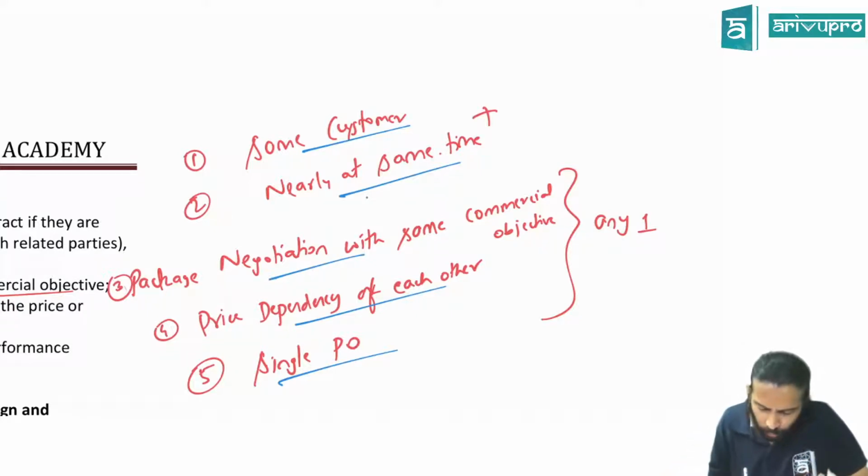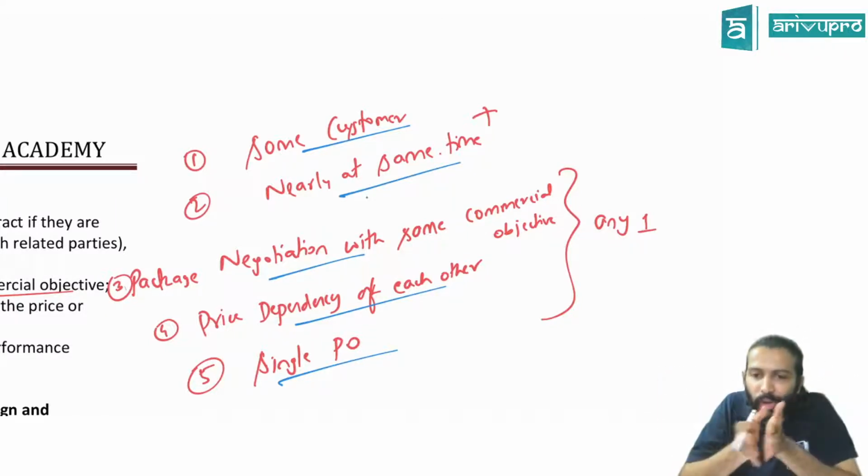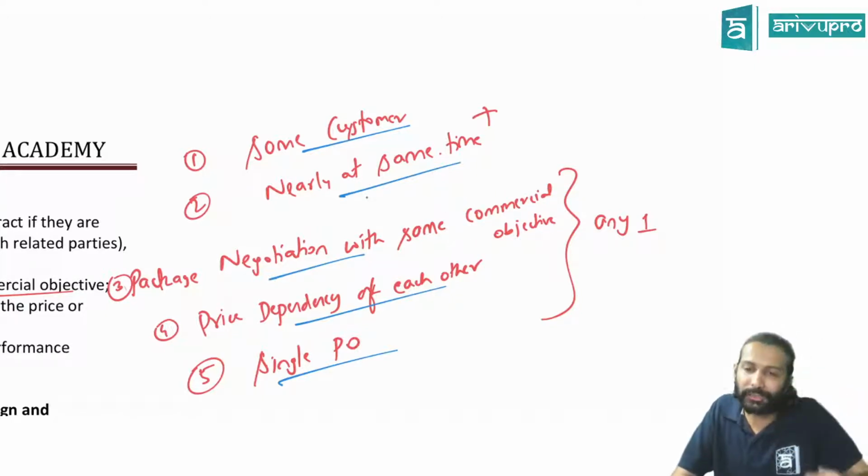Third one, what are they saying? Negotiated as a package. That means what? Contract 1 and contract 2, you have not negotiated separately. You have negotiated them together with the same commercial objective. Same commercial objective means with one monetary objective.